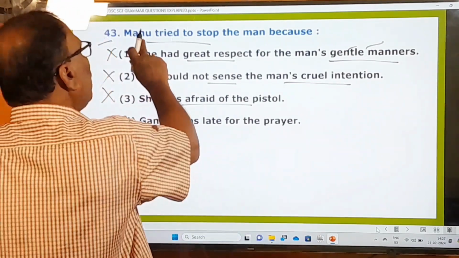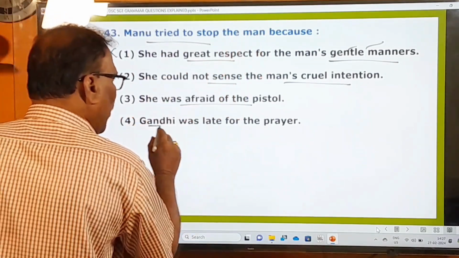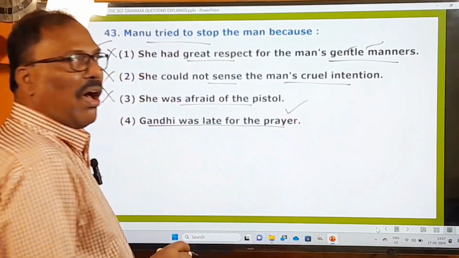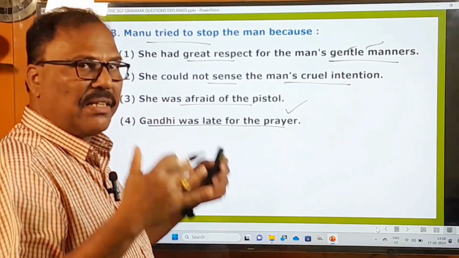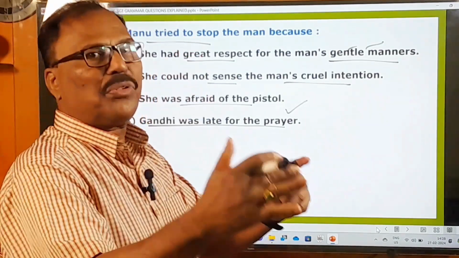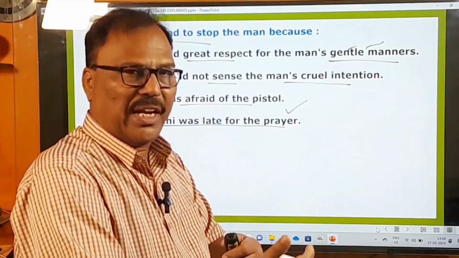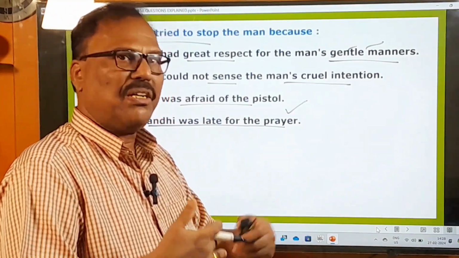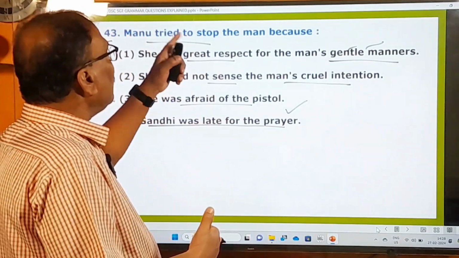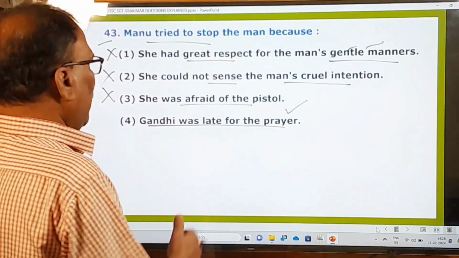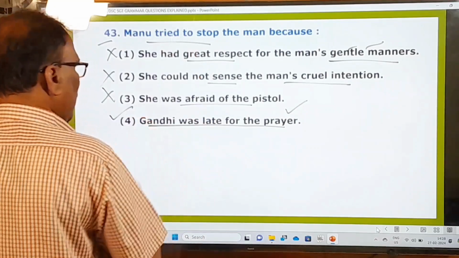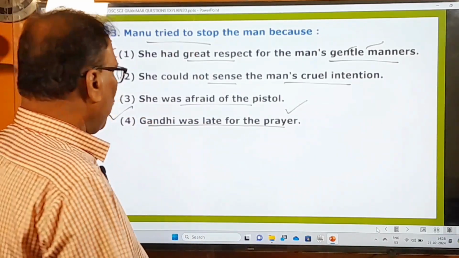Manu tried to stop the man because Gandhiji was late for the prayer of that day. For the prayer of the day, Gandhi was very late. And if this man was allowed to go to Gandhi, it would become still more delayed. That's why she tried to stop that man. So that's the relevant reason. So this fourth one is the right one. Now let's move on to the next question.